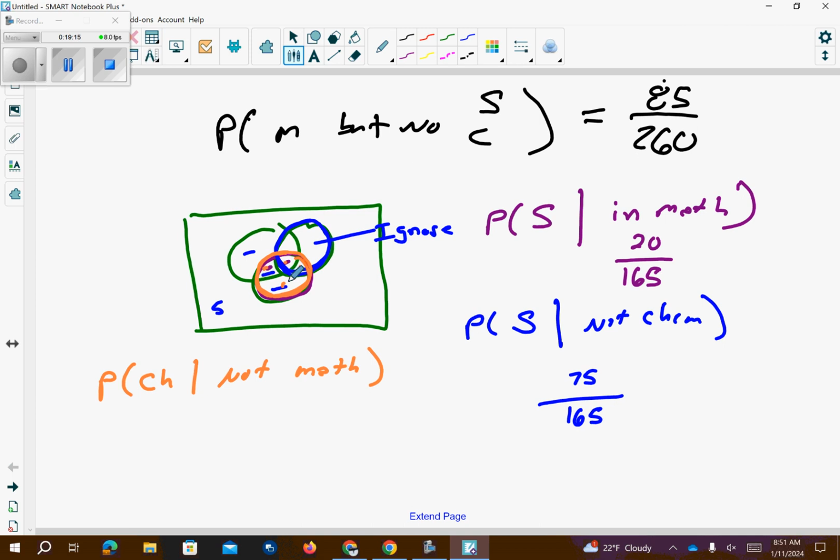Okay. Those people are gone. So now I count up the 17, the 3, that's 20, plus 70 is 90, plus the 5 that are outside, that's our 95. Okay. So then I look at those people who are in chemistry.